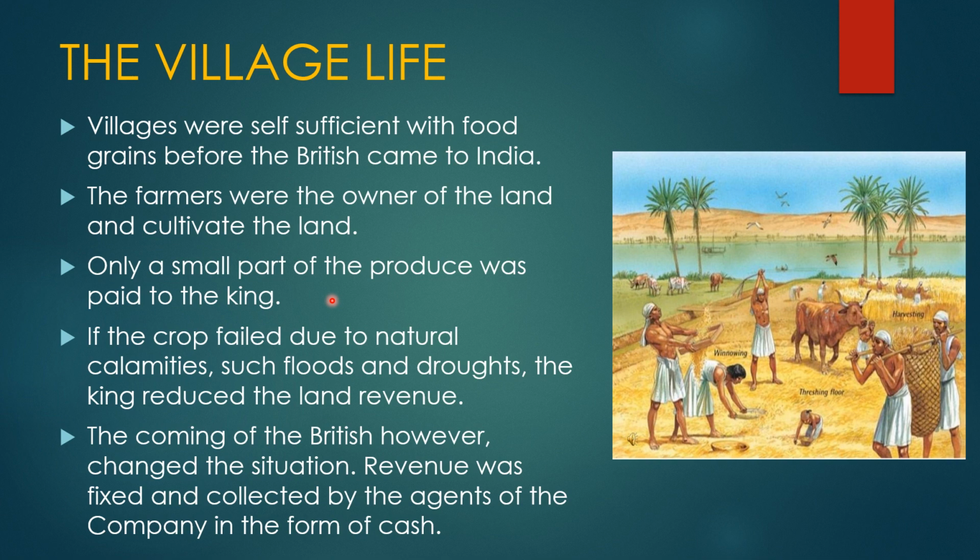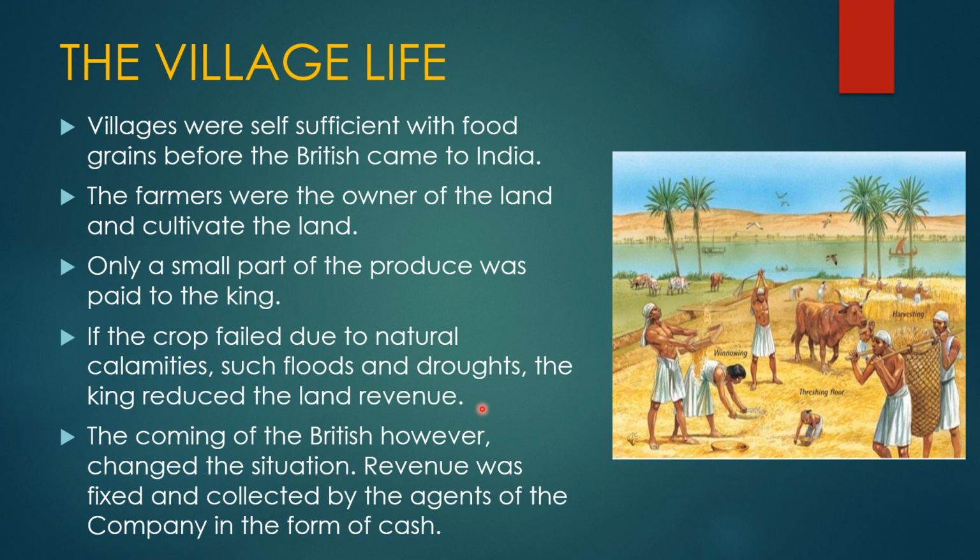The villagers were very happy, self-sufficient with the food that they were cultivating. If the crop failed due to natural calamities such as floods and droughts, the king reduced the land revenue. So it was like a compensation, a support they used to get from the king in case of any natural calamities in the form of flood or drought.